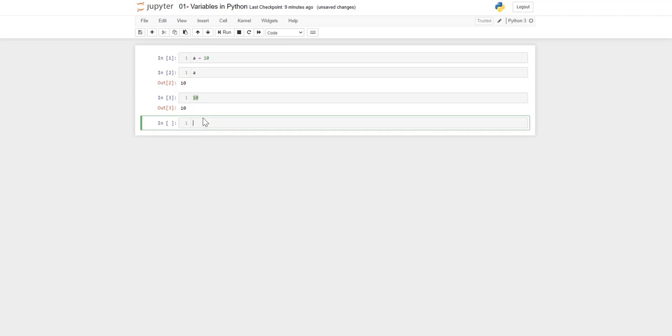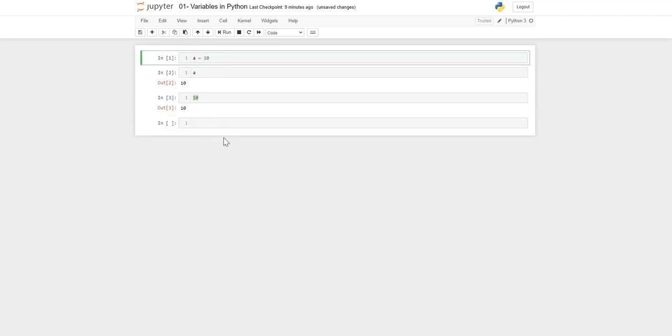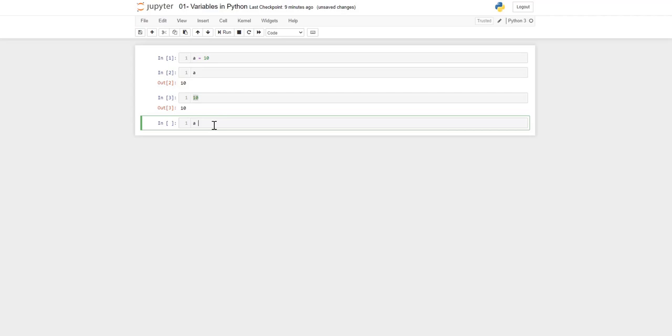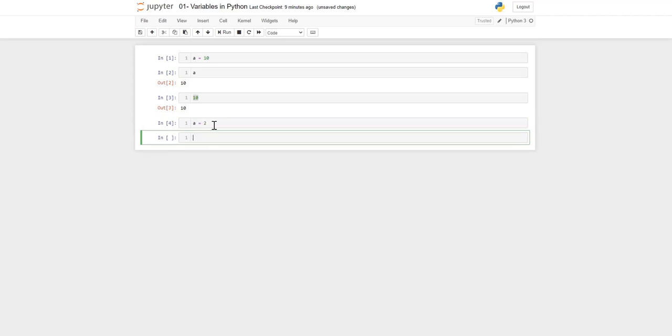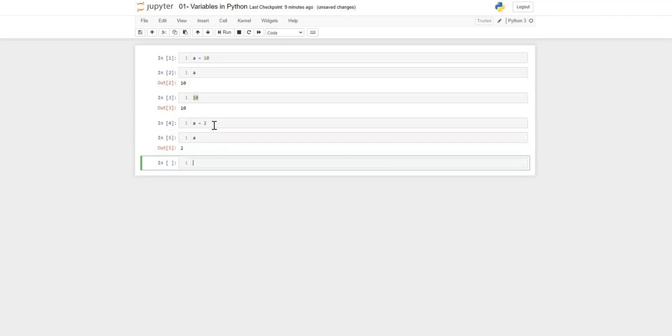Suppose we have assigned a earlier and we now put a is equal to 2. Does the value change in the container? Let's see. Yeah, it's changed. So that's why we use variables frequently instead of a direct static value. I hope this is clear. Let's move further.